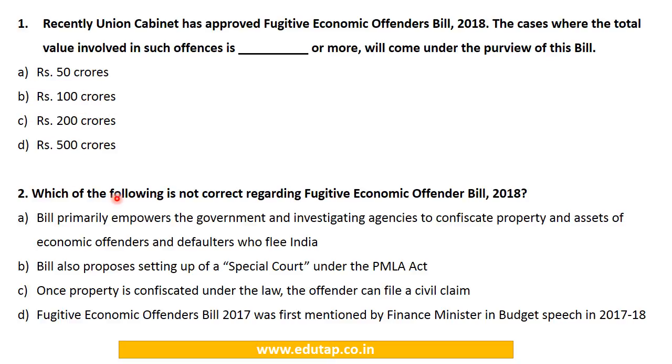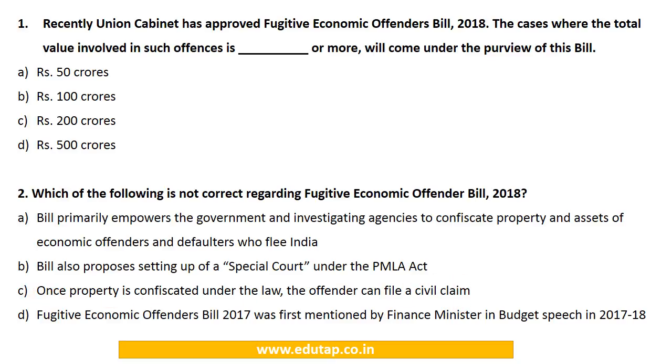Which of the following is not correct regarding the Fugitive Economic Offender Bill of 2018? The bill primarily empowers the government and investigating agencies to confiscate property and assets of economic offenders and defaulters who flee India. The bill also proposes setting up of a special court under the PMLA Act. Once the property is confiscated under the law, the offender can file a civil claim. The Fugitive Economic Offender Bill 2017 was mentioned by the Finance Minister in the budget speech in 2017-18. So here option C would be the incorrect one, because a civil claim cannot be filed once the property is confiscated.